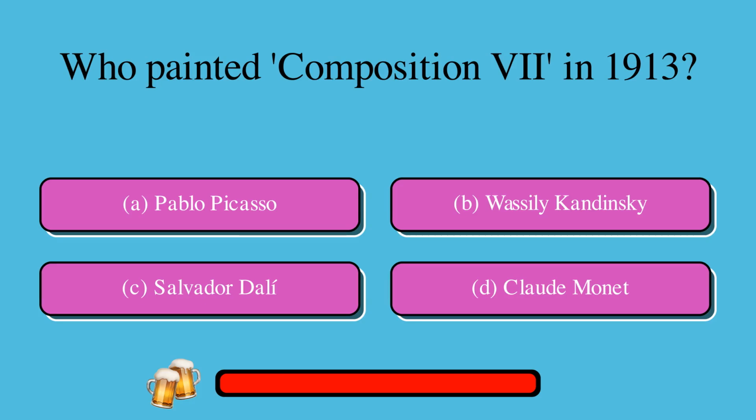Who painted Composition VII in 1913? A. Pablo Picasso, or B. Wassily Kandinsky, or C. Salvador Dali, or D. Claude Monet? The correct answer is B. Wassily Kandinsky.